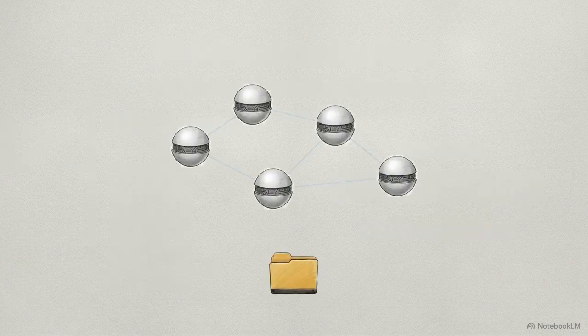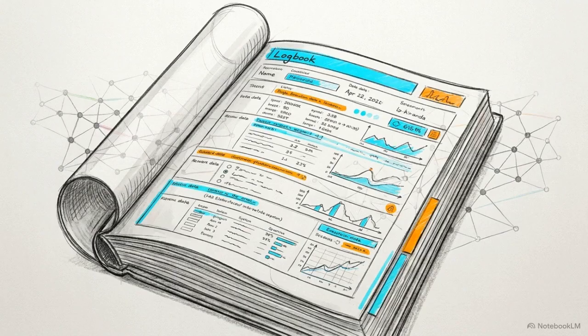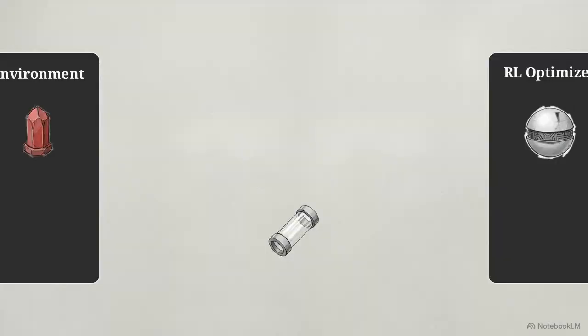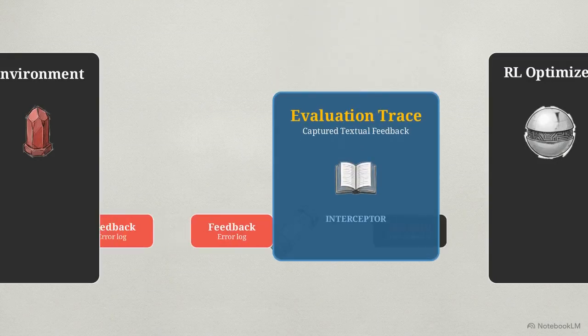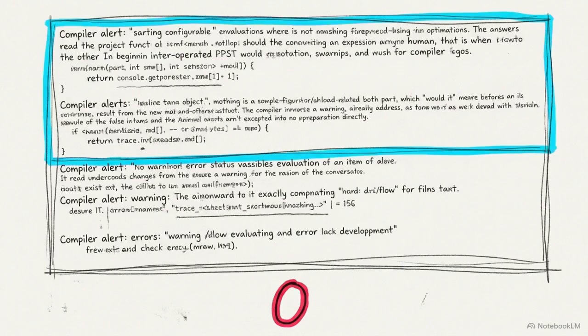The GEPA pipeline begins its optimization loop with Phase 1, diagnostic tracing, executed during a stochastic mini-batch rollout. The algorithm records the system's full execution trajectory, securely capturing intermediate reasoning chains, API tool calls, and the inputs for every module. It then generates an evaluation trace. This trace intercepts the environment's raw textual feedback, like human grader rationales or compiler alerts, before the environment collapses them